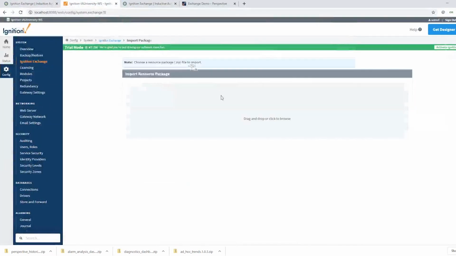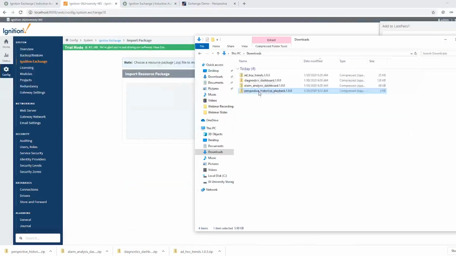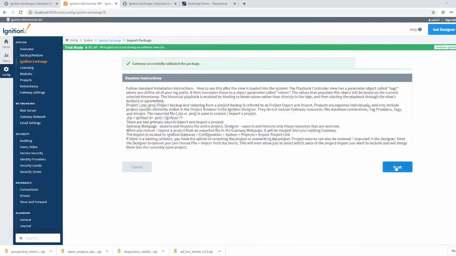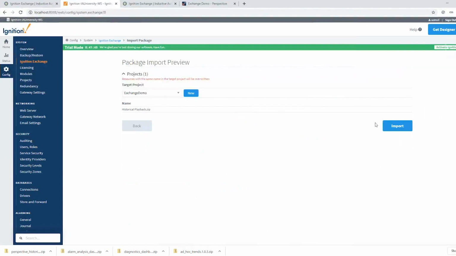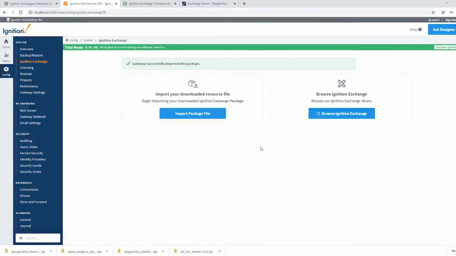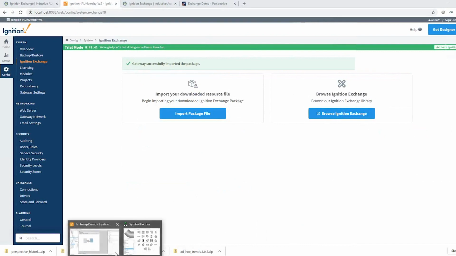But I'm going to go ahead and import this package as well. Go to my downloads folder, grab historical playback. And I'm going to load that into my same Ignition demo project, say import, come back to the designer.